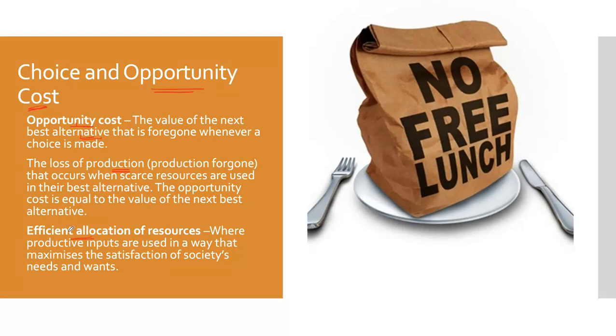Where can we put our productive inputs in a way that maximizes the satisfaction of society's needs and wants? So we are maximizing the use of our resources if the choice that we have made is more beneficial than the next best alternative, which is our opportunity cost.